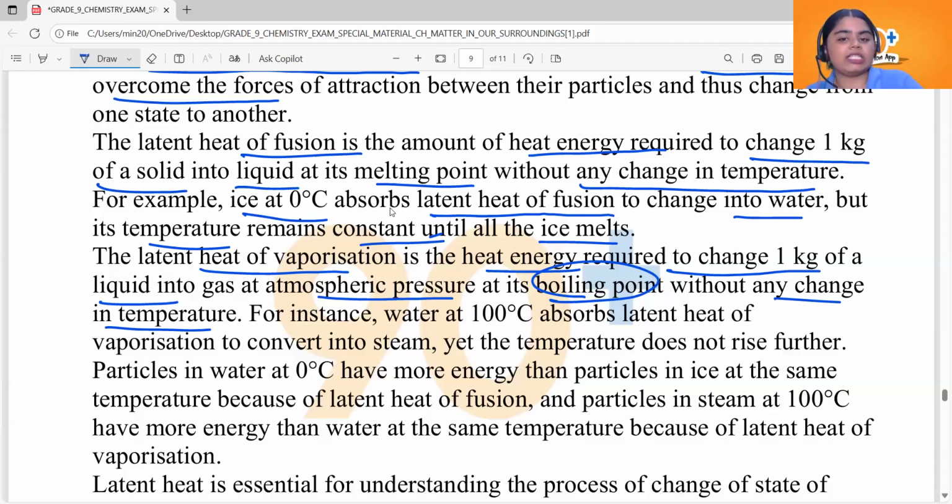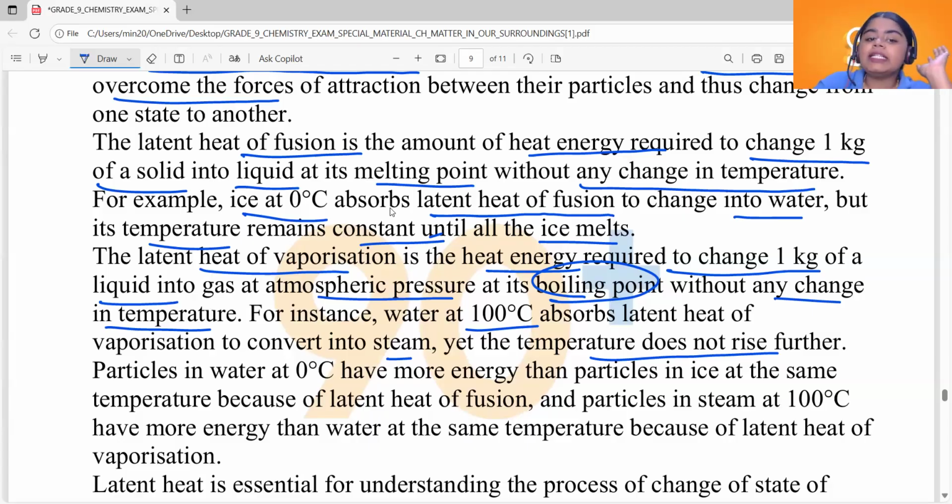Temperature doesn't rise. For example, water particles get vaporized at 100 degrees Celsius. At this temperature, water absorbs latent heat of vaporization, or water absorbs heat energy to break free from the force of attraction it has with other water particles to get converted into gaseous particles, or to get converted into steam. And temperature doesn't rise until all the water gets converted into steam.